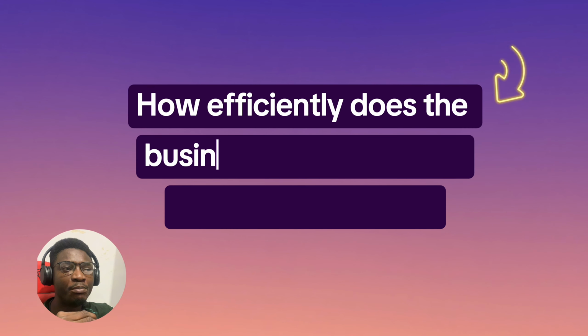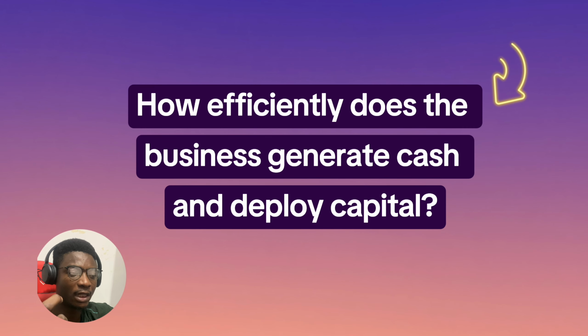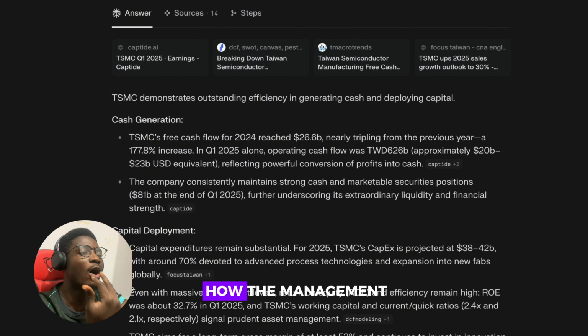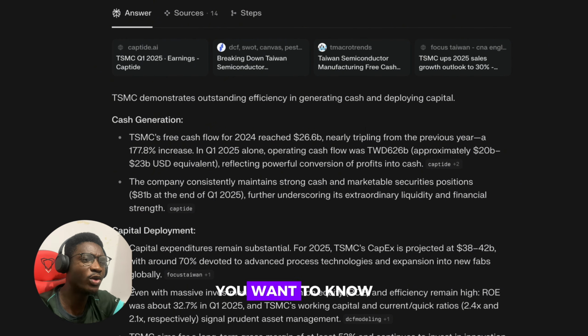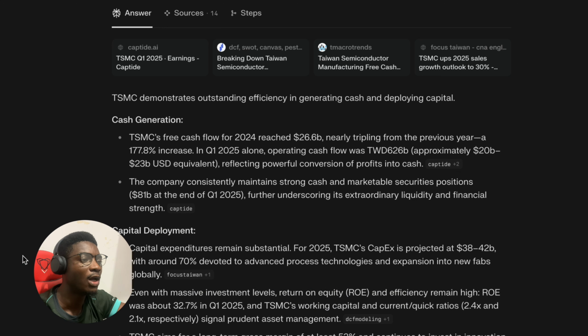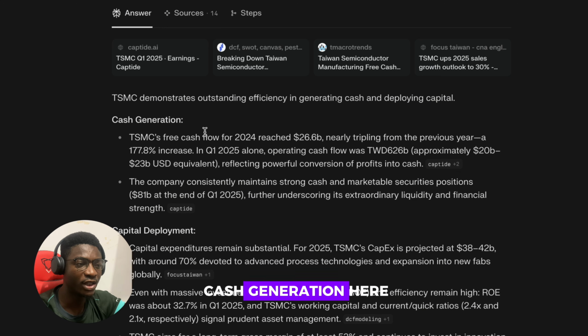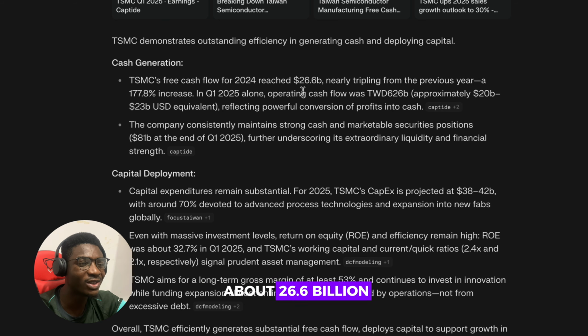The next question will be, how efficiently does the business generate cash and deploy capital, right? So you want to know how the management is allocating capital, right? If you are generating a lot of money, you want to know where it's going, which is very important. So you could see cash generation here, then you see capital deployment. See, free cash flow for 2024 was about 26.6 billion, nearly triple from the previous year. I mean, crazy, right? That's about 177%, which is really good for a business.